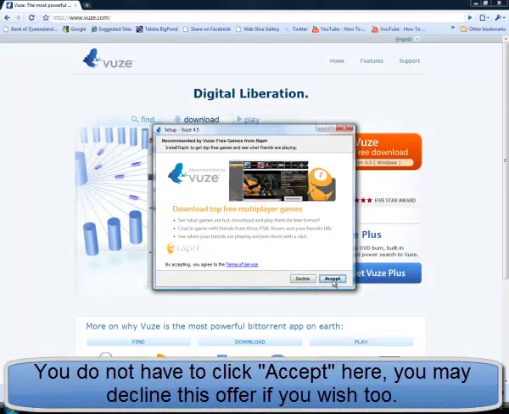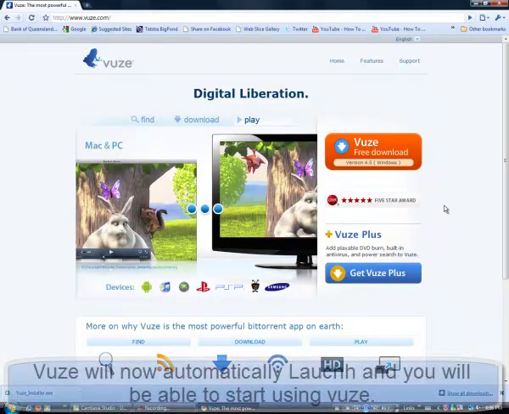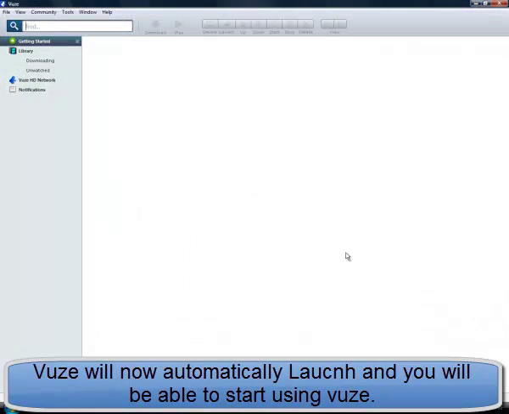Okay, this part is optional. Most of you will hit decline, but I'm going to accept. Vuze is now installed and will automatically launch itself. You can now start using Vuze.